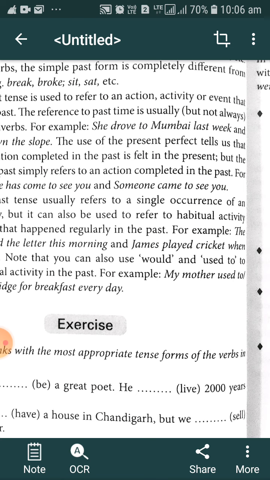In such cases, we have to use simple past tense. I repeat, when we are interested in the effect of past action at the present moment, we have to use present perfect tense, because we have the relevance of that past action at the present. But when we are only interested in the action that happened earlier, and only in the time when that particular action was done or performed, in such cases we have to use simple past tense.